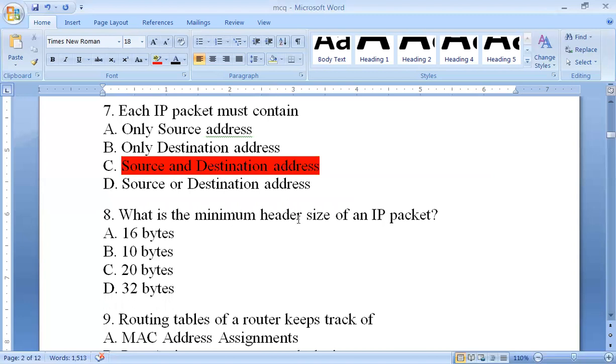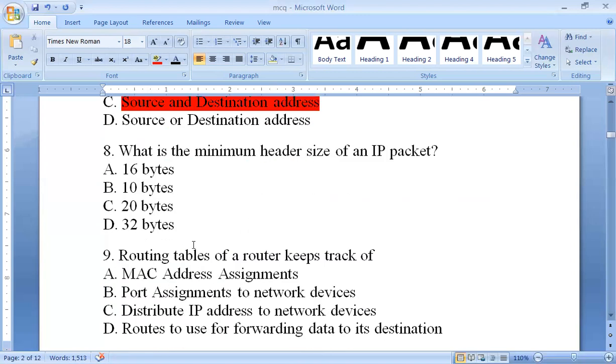Next, what is the minimum header size of the IP packet? It is a very important question. There is a 99 percent chance that it can come in the examination. Its basic minimum header size is 20 bytes. So the IP packet header size is 20 bytes.